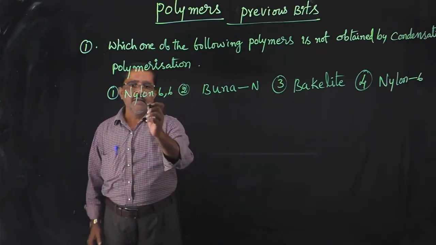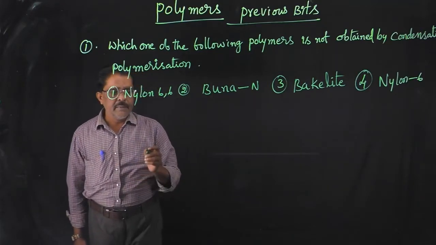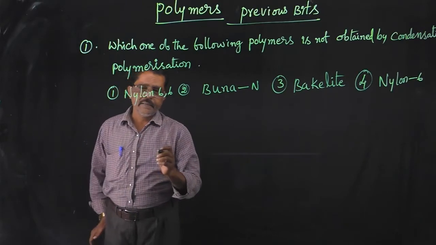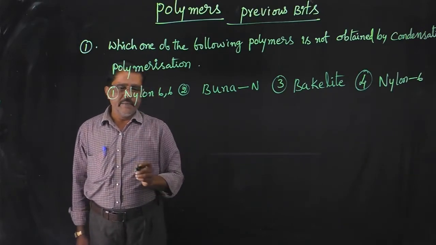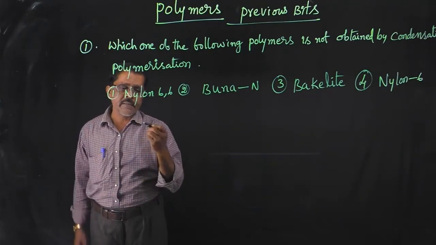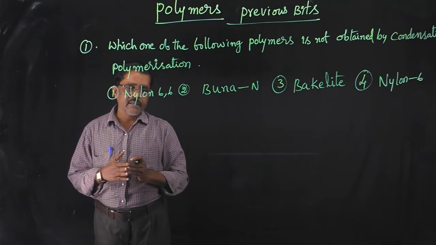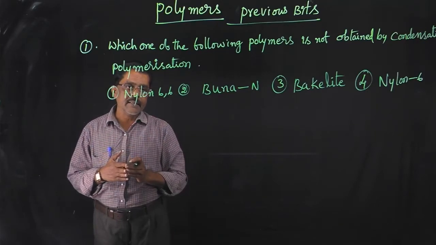Nylon 66 is the polymer of adipic acid and hexamethylene diamine, and by loss of a water molecule they form nylon 66.